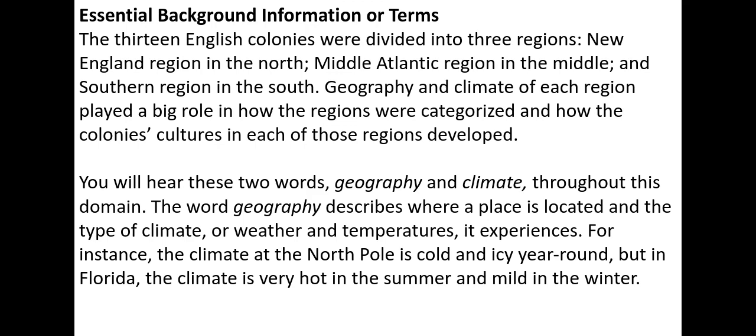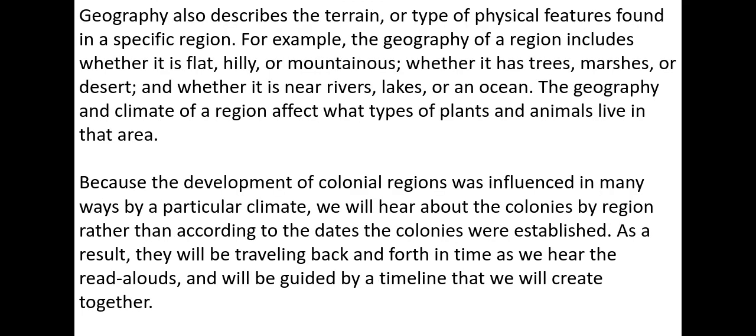The word geography describes where a place is located and the type of climate or weather and temperature it experiences. For instance, the climate at the North Pole is cold and icy year-round, but in Florida, the climate is very hot in the summer and mild in the winter. Geography also describes the terrain or types of physical features found in a specific region. For example, the geography of a region includes whether it is flat, hilly, or mountainous.